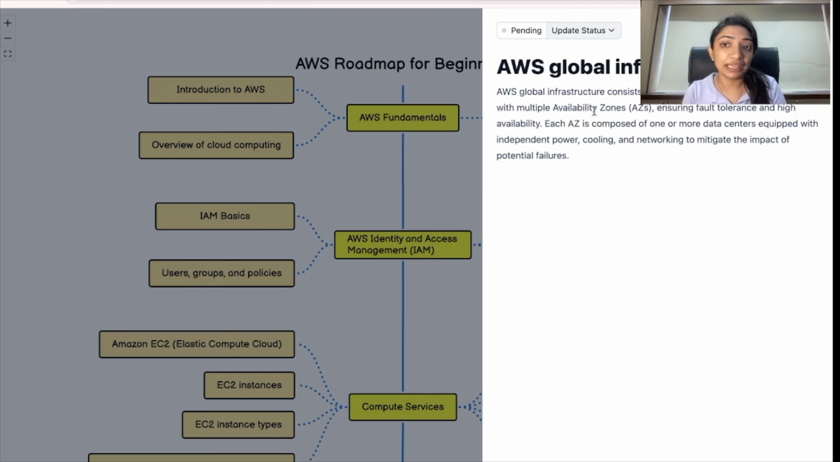What is AWS Global Infrastructure? So AWS Global Infrastructure consists of regions which are geographical areas with multiple availability zones, ensuring fault tolerance and high availability. Each AZ, which is availability zone, is composed of one or more data centers equipped with independent power, cooling, and networking to mitigate the impact of potential failures. So there are various regions of AWS. Each region is physically far away from each other in different geographical locations, and also each region consists of three or more availability zones, right?